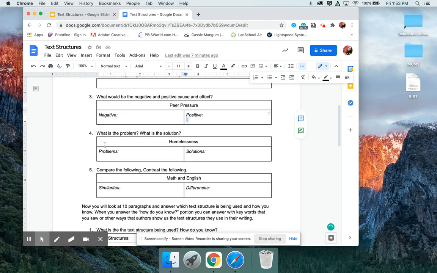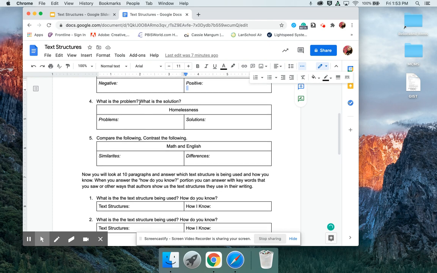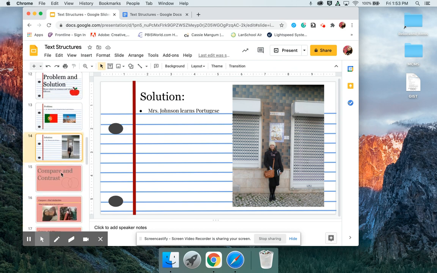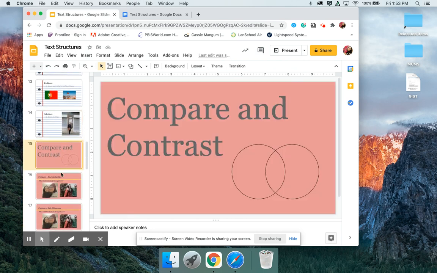Now, we're going back over to our document and we're going to talk about the problem and the solution. Our topic is going to be homelessness. So you're going to talk about what the problem is and what possible solutions are. Go ahead and pause the video and start doing that. When you come back, we're going to be looking at compare and contrast.